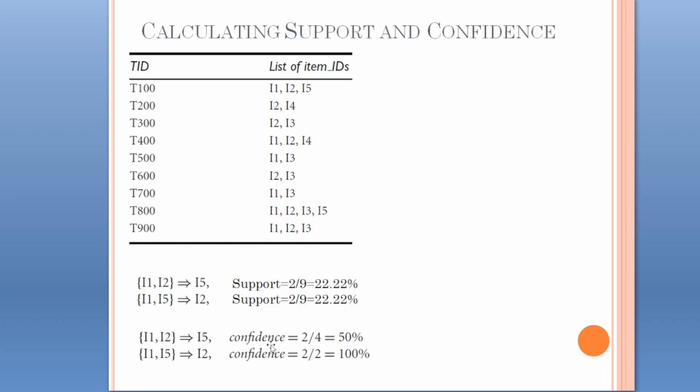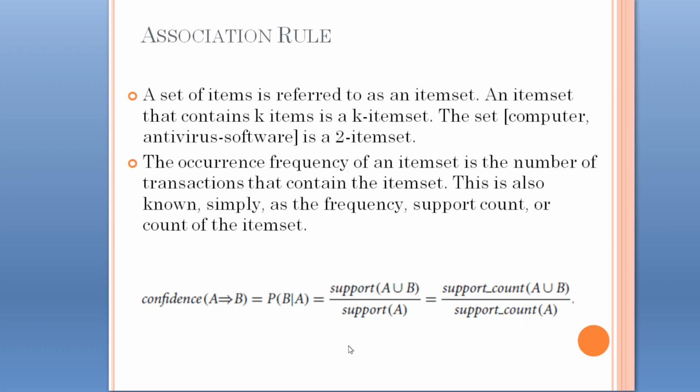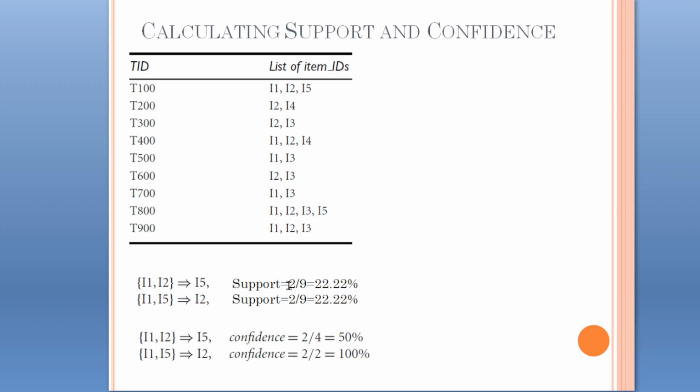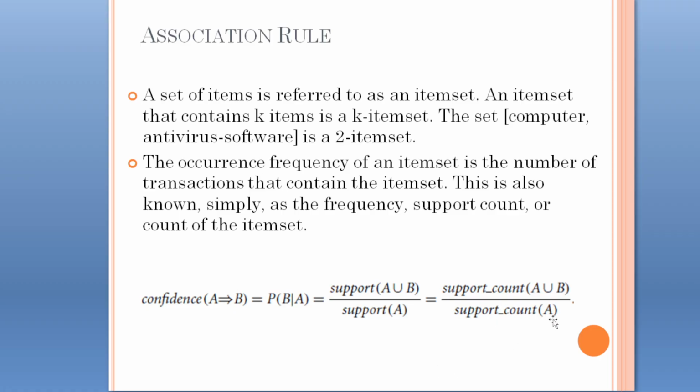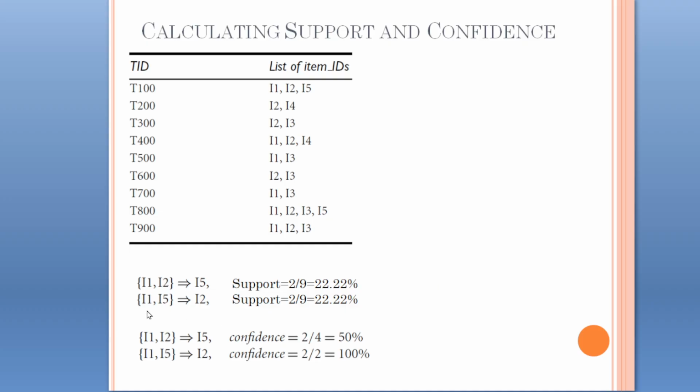Now let us find the value of confidence. As we have seen, confidence is the support count of A union B divided by the support count of A. The support count of A union B, as we found, is 2. Then the support count of A, that means how many transactions have I1, I2. Four transactions have I1, I2, because it is the support count of A. A means items on the left hand side of the rule. So confidence for this rule is 2 divided by 4, which is equal to 50%.